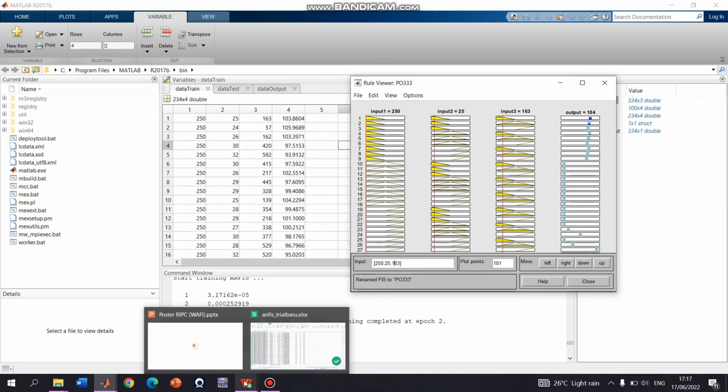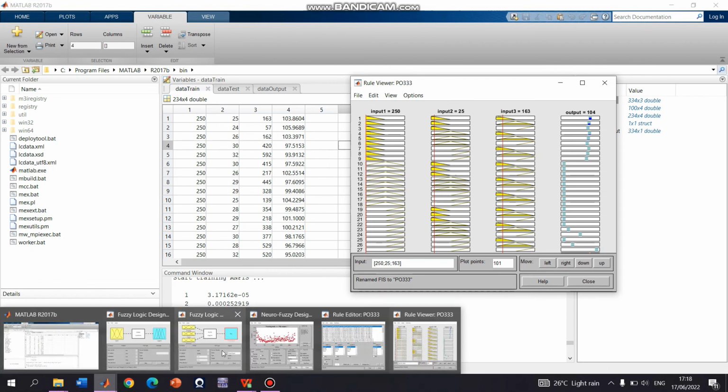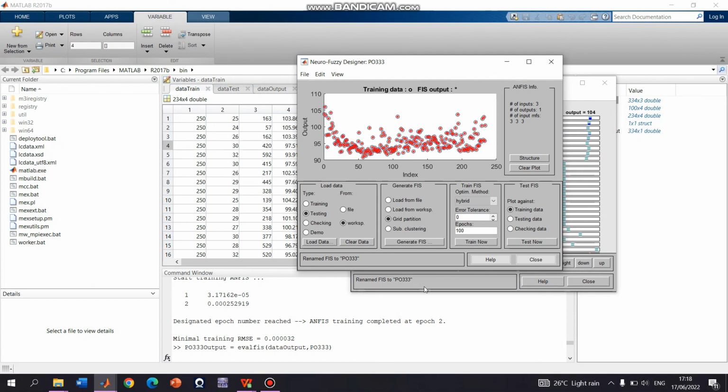Another thing is, to test the accuracy of the result, we can test the training data with the FIS output. So we can get this kind of graph, which shows that the data for both training data and FIS output are almost the same. And the root mean square error, or the average error, for both data is 0.00032. The produced error is very low in percentage, and this shows that the ANFIS configuration has great performance with high accuracy.